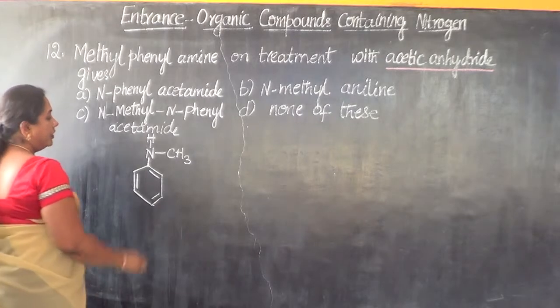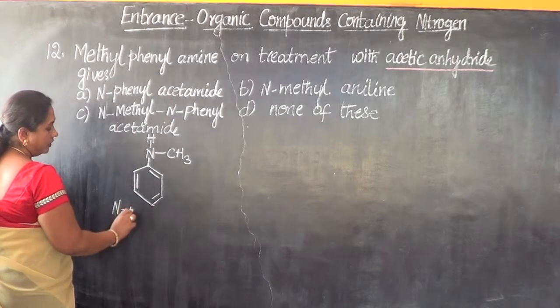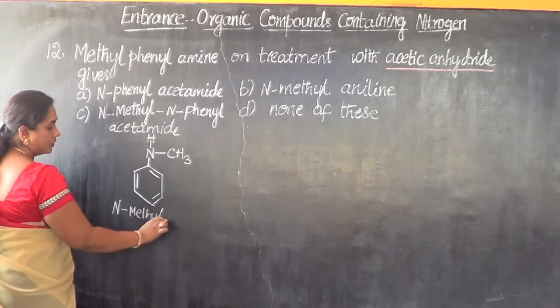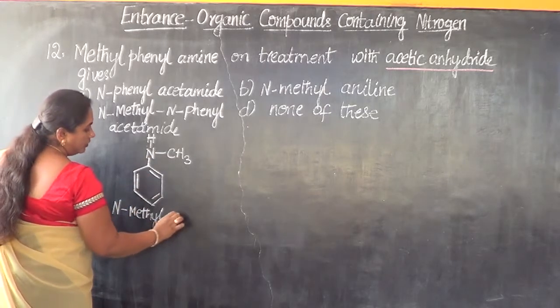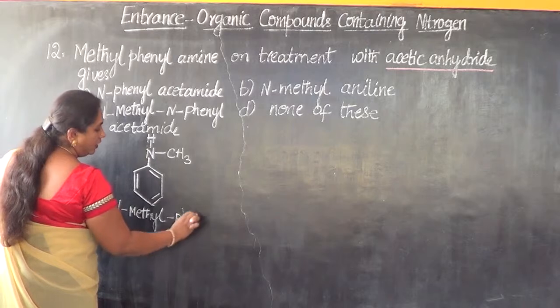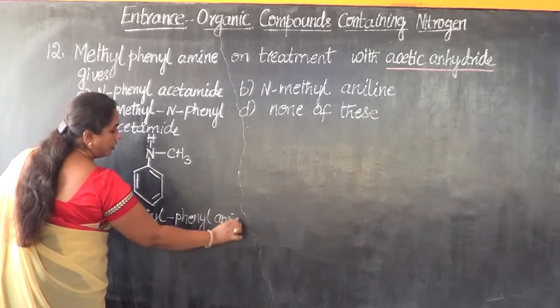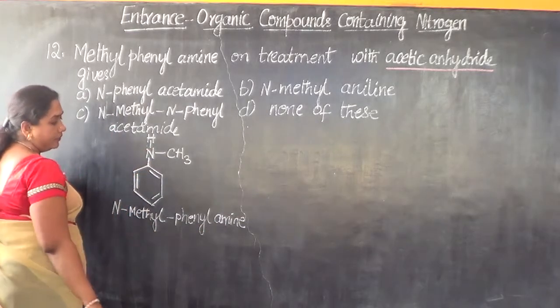So now this is N-methyl. This is N-methyl, N-phenyl, methylphenylamine. So this is the structure, or else we can also call it as N-methyl aniline.